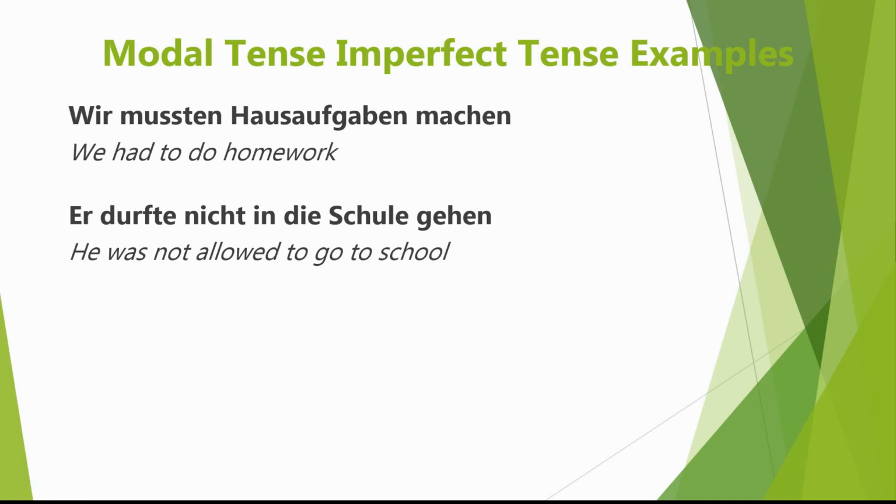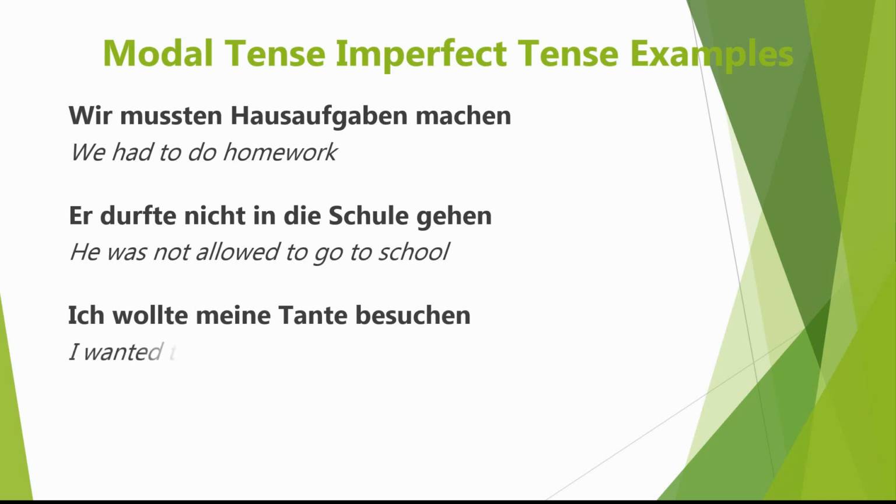A third example. Shall we see it? Here it is. Ich wollte meine Tante besuchen. What does that mean in English? Ich wollte meine Tante besuchen. I wanted to visit my aunt. Don't forget, just as we would in the present tense for these modal verbs, we very often see them with an infinitive at the end of the sentence to complete. We had to do. He was not allowed to go. I wanted to visit, and so on.